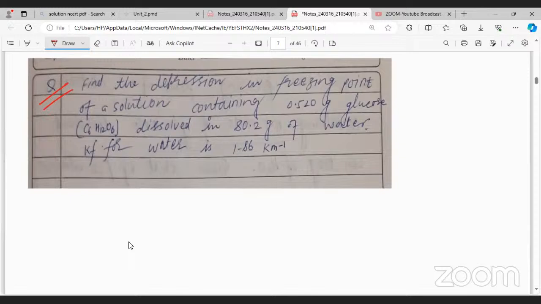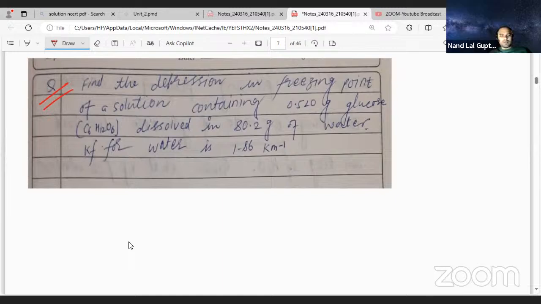Write it. I was actually writing in the notebook. No, no. Why use the notebook?